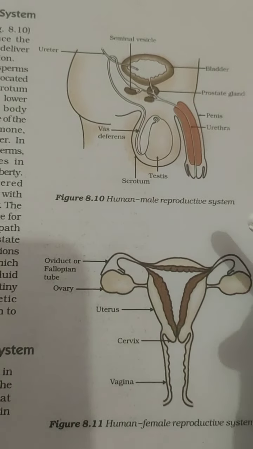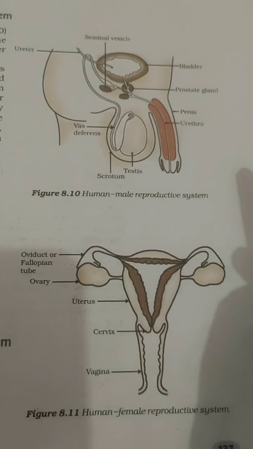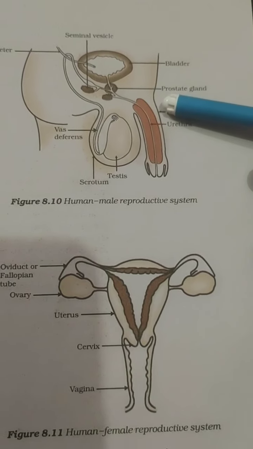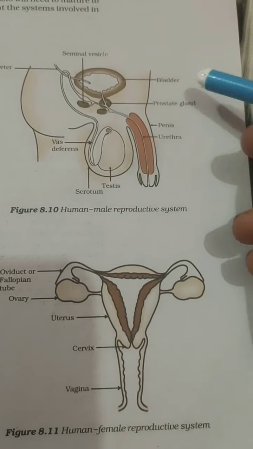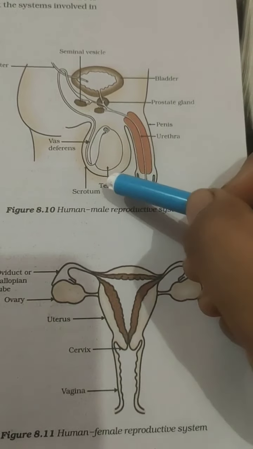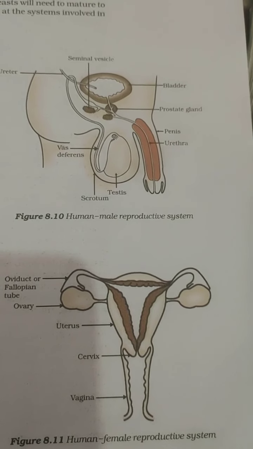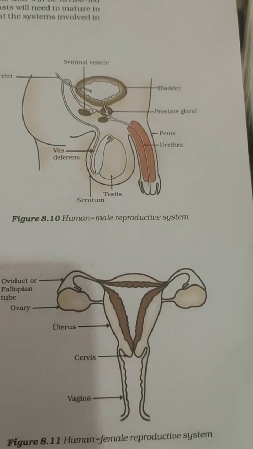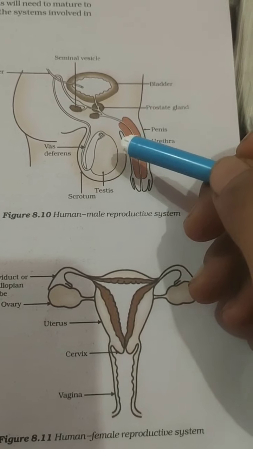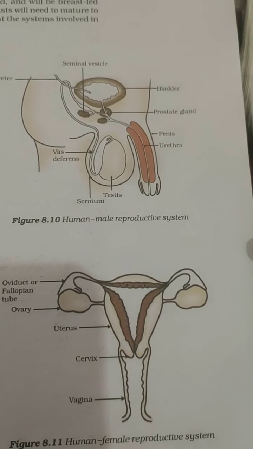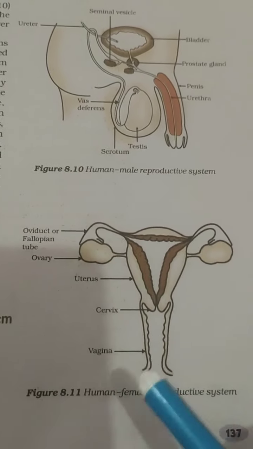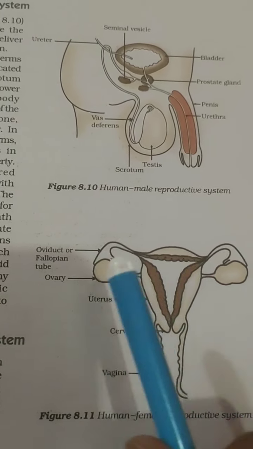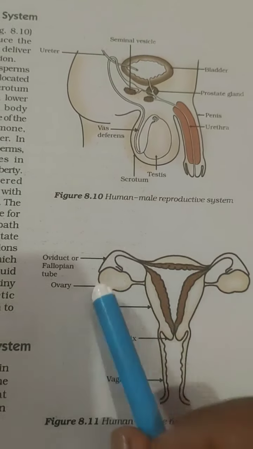Now in this diagram of the male system, we are just seeing one portion of the side of the body. There are actually a pair of testes, so there will be two testes in the scrotum. We can only see the one, but actually there are two testes and they will produce these sperms. In the same way, in the female body also there are a pair of ovaries, on both sides.